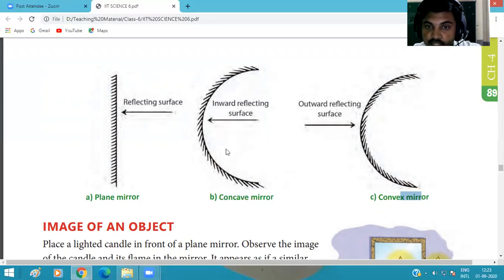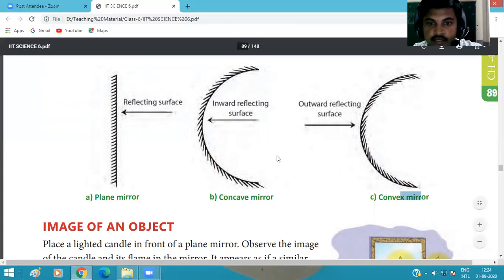And in convex mirror, just opposite to the concave mirror, its inner surface is polished and the outer surface is the reflecting surface. So these two spherical mirrors are there.